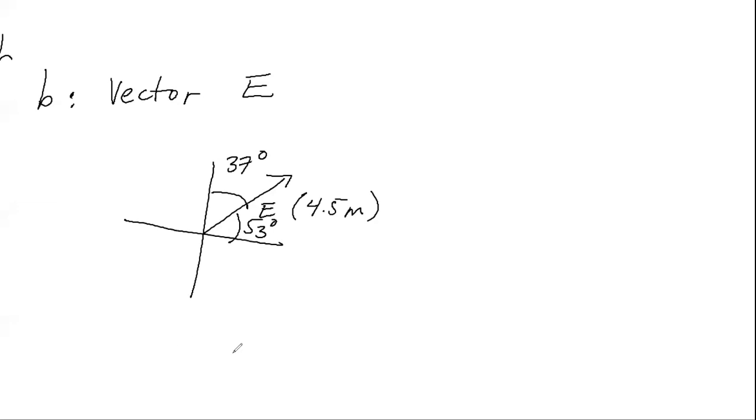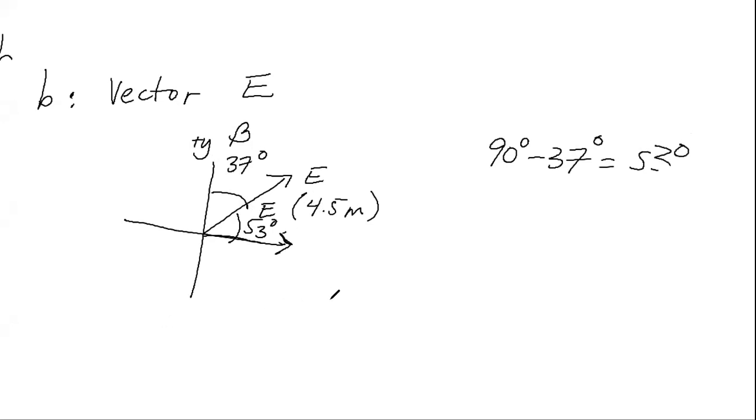Part B asks us to find the components of this vector, vector E, which has a magnitude of 4.5 meters and is measured, beta is an angle from the positive y-axis at 37 degrees. That makes the angle from the positive x-axis 53, because 90 minus 37 is going to equal 53.